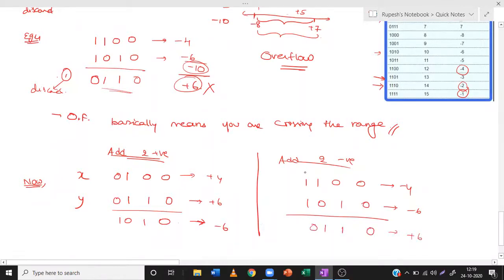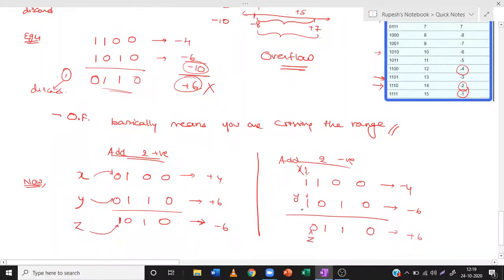So these first bits are x and y. Here x and y are 1 and 1. Then z, given in the question, is the sign bit of the output. In one case it is 1 and in the other it is 0. So you can observe that whenever x and y are 0 and 0, you are getting z as 1.